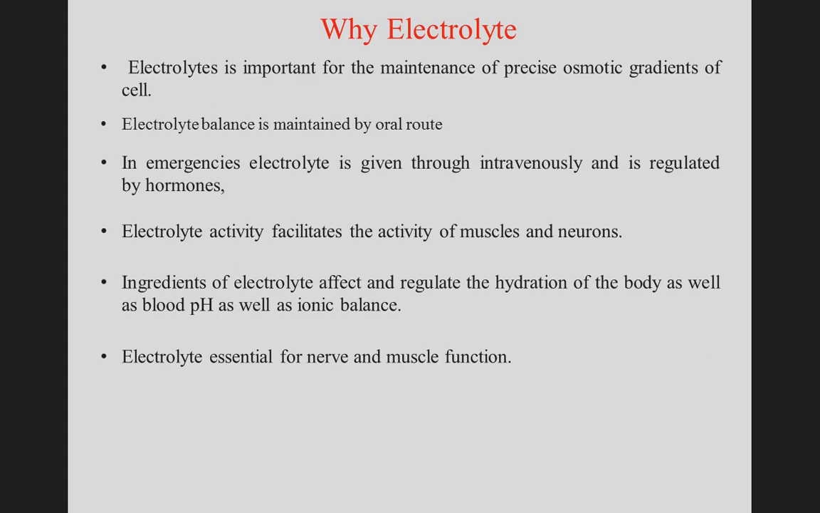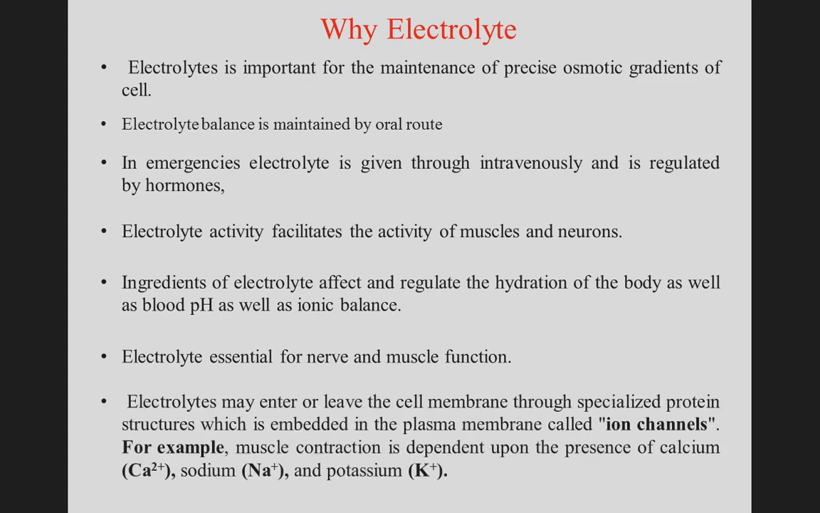Electrolyte is essential for nerve and muscle function. Electrolytes may enter or leave the cell through specialized protein structures embedded in the plasma membrane, called ion channels. For example, muscle contraction is dependent upon the presence of calcium, sodium and potassium ions.